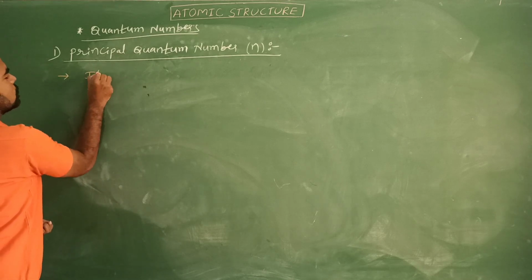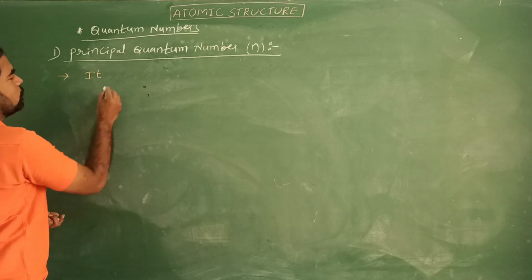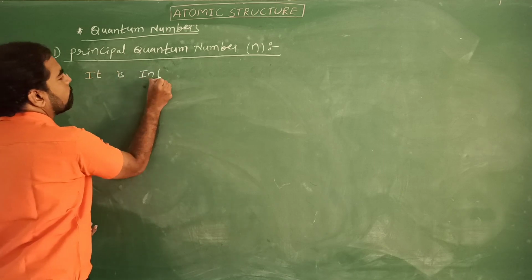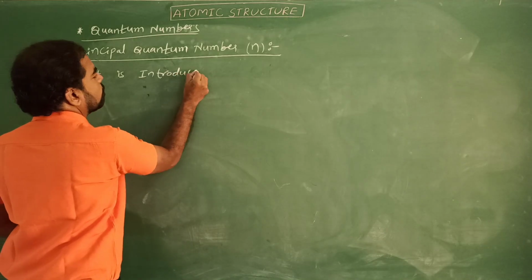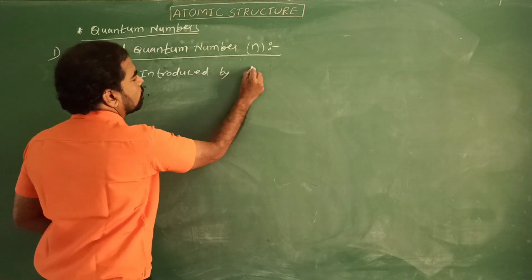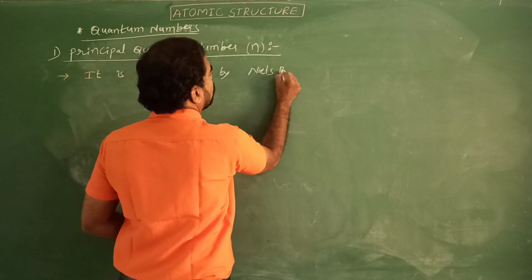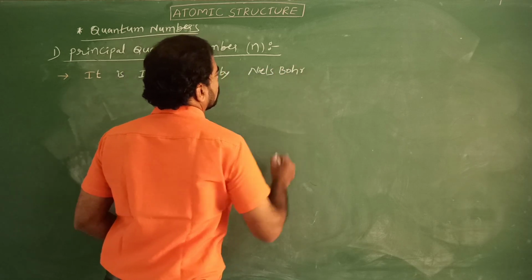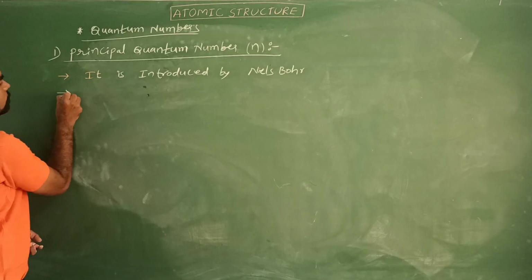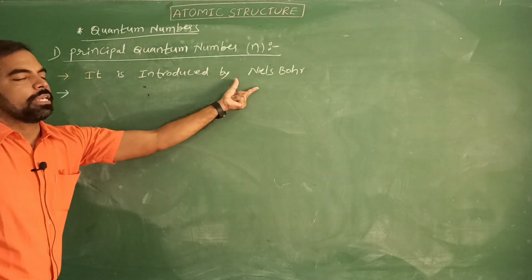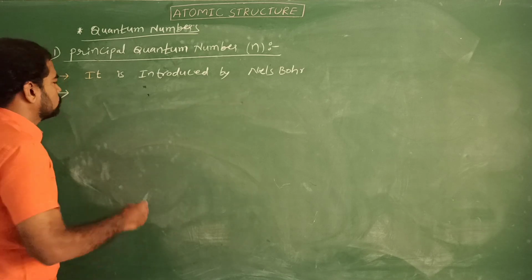It is introduced by Niels Bohr. The principal quantum number was introduced by the scientist Niels Bohr.